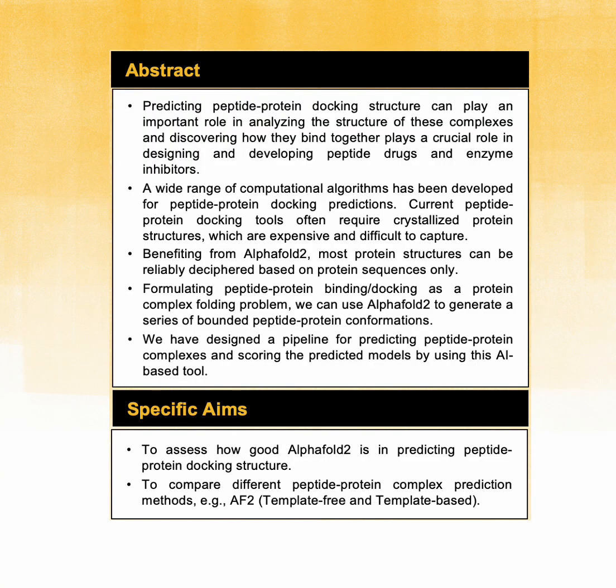Nowadays, some sequence-based complex prediction tools such as AlphaFold and RoseTTAFold are becoming more popular. In this study, we analyzed AlphaFold for predicting peptide-protein complexes with both template-free and template-based methods, and we tried to evaluate and score its results to figure out how accurate they are.